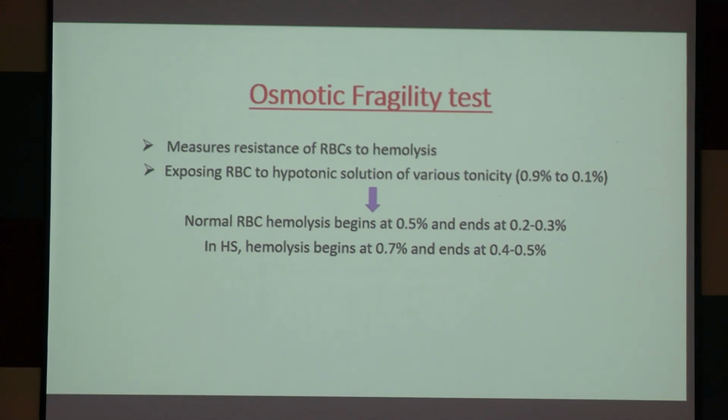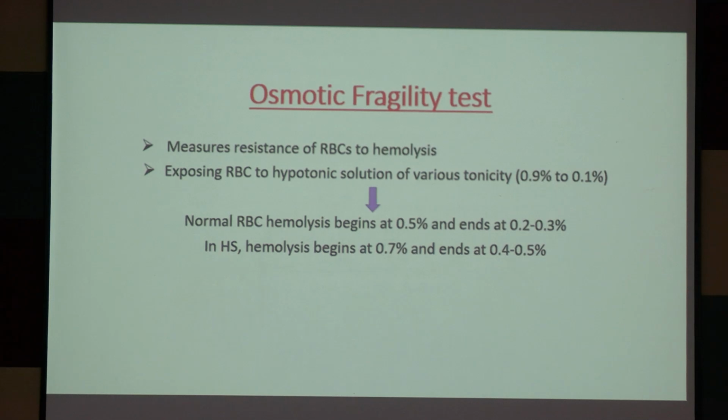If the RBC is normal, then hemolysis will begin at 0.5% and end at 0.2 to 0.3%. But in hereditary spherocytosis, hemolysis begins at 0.7%, that is less hypotonic solution, and ends at 0.4 to 0.5%.